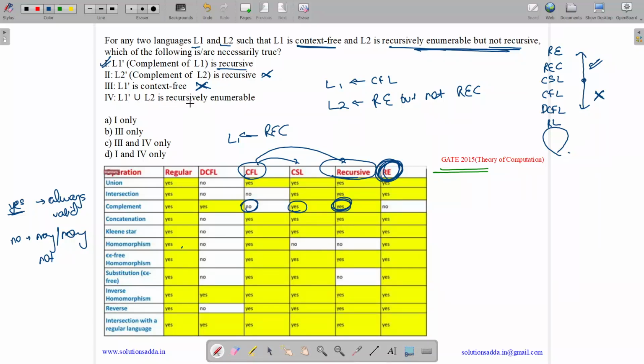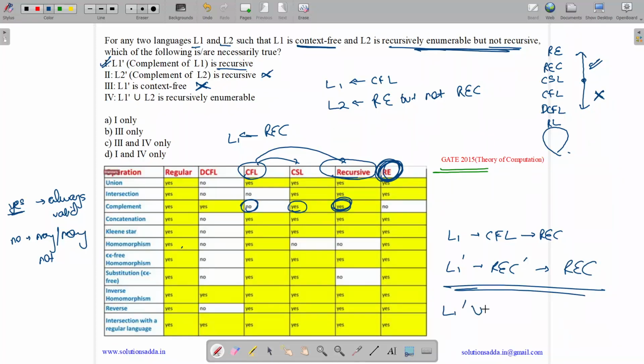L1 complement union L2 is RE. What is L1? L1 is CFL. CFL is also a RE? Yes. CFL is also a REC? Yes. So L1 is also a REC, also a CSL, everything it is. So what is L1 complement? L1 complement is REC complement. What is REC complement? It's REC. So L1 complement is REC.